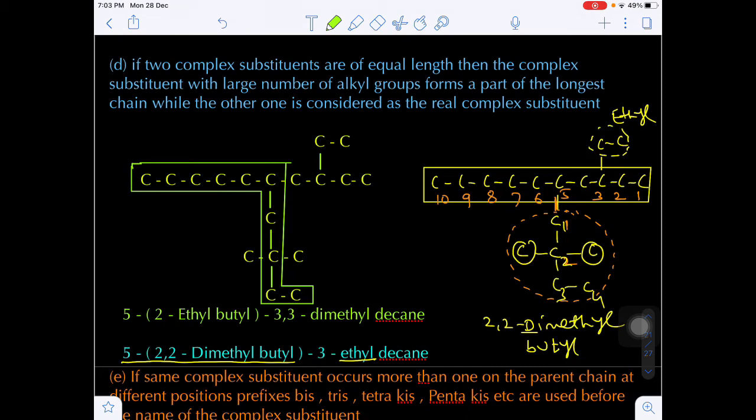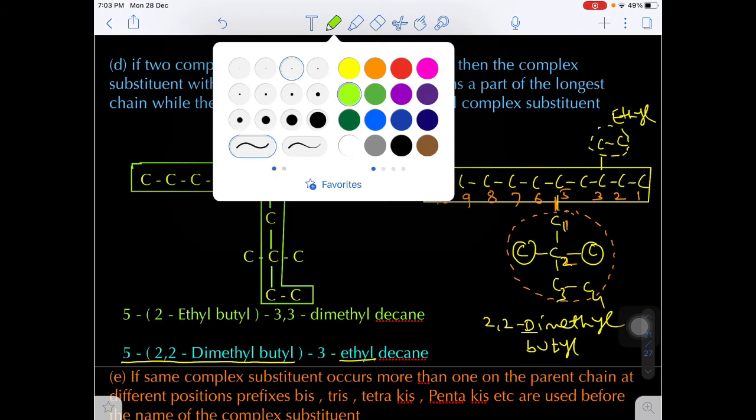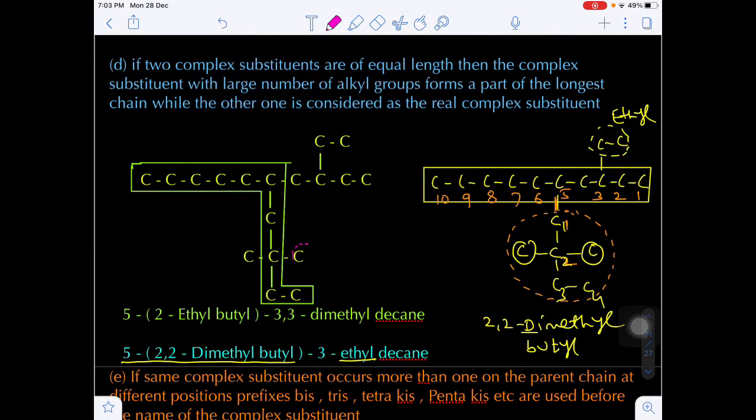Now in this case you see, you are getting the 3 substituents, where here the first substituent, and one more substituent, and one more substituent.